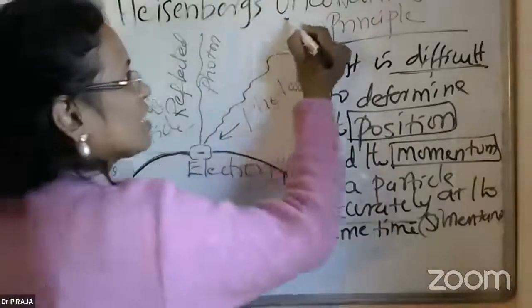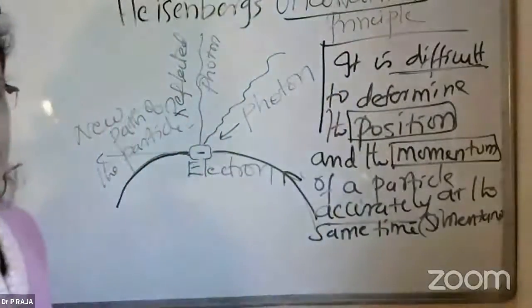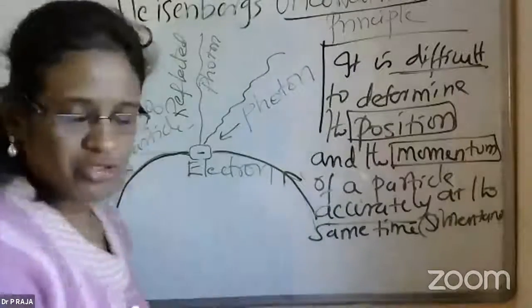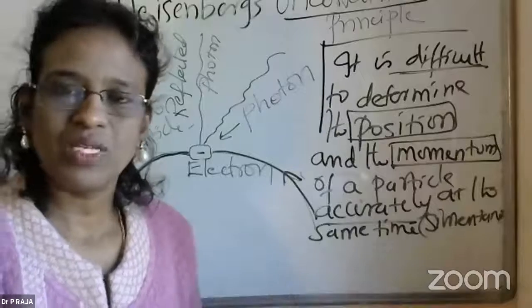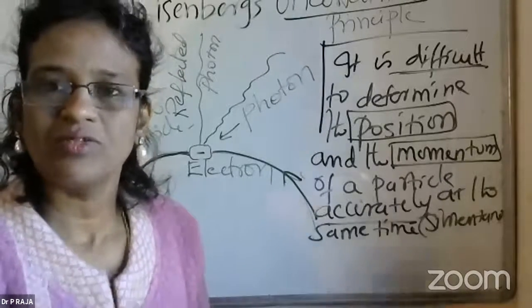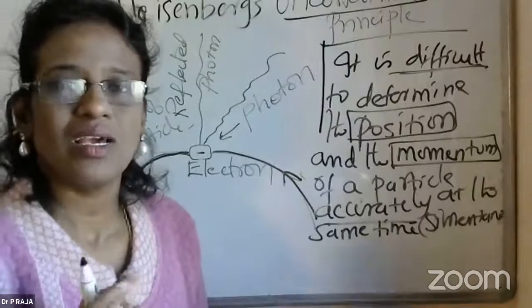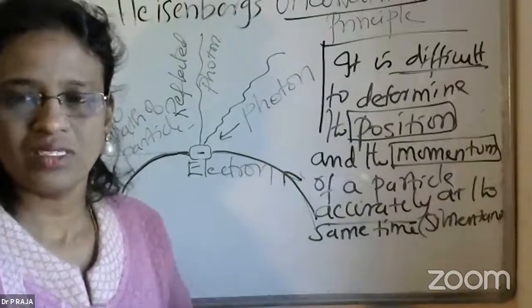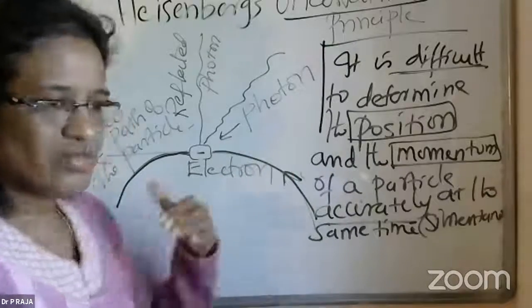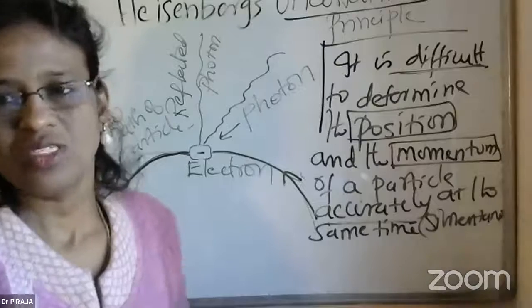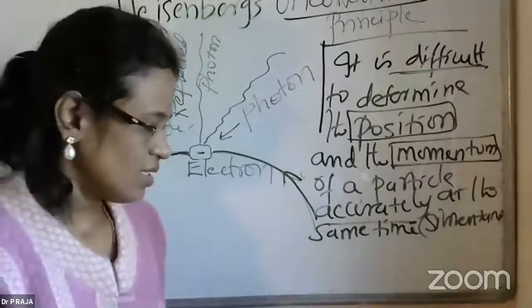So the word uncertainty comes. You can say approximately that this may be the position of the particle, and approximately that this may be the velocity of the particle, but that will be associated with an error factor. That is what Heisenberg was saying. This was introduced after de Broglie's concept of the dual nature.